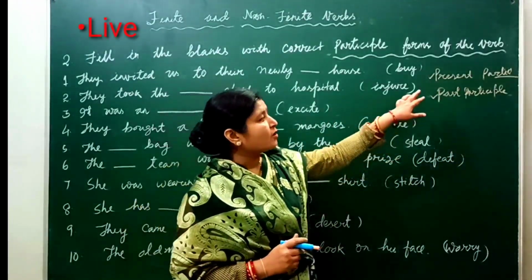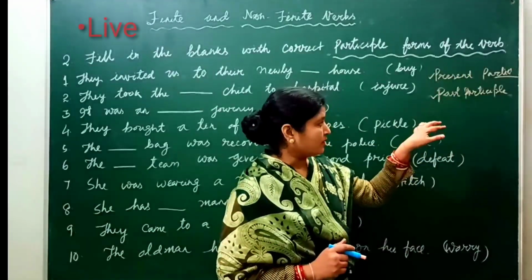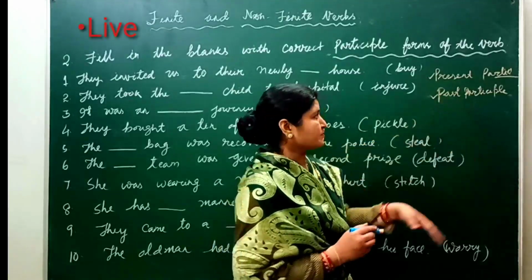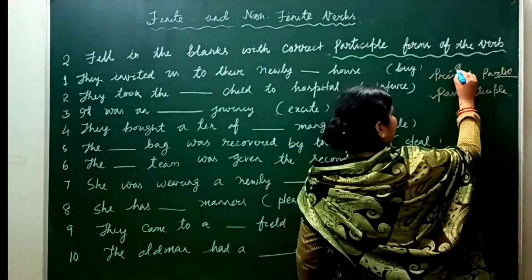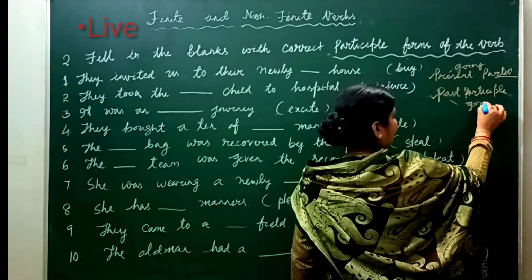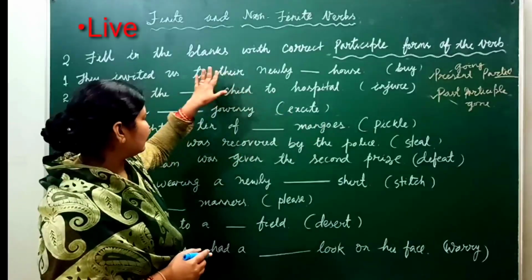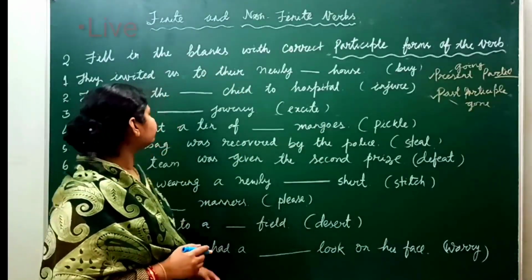For example, going is known as the present participle and gone is known as the past participle. Okay? So based on that, let's discuss this exercise.